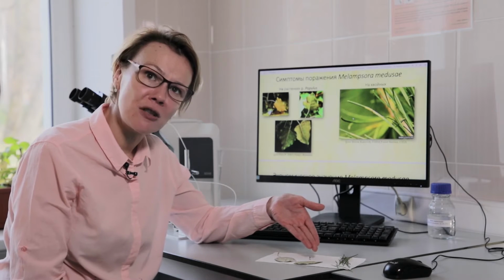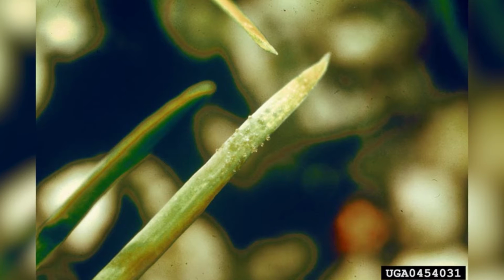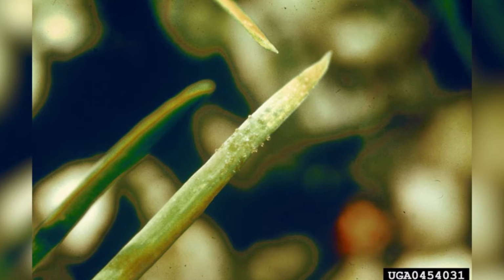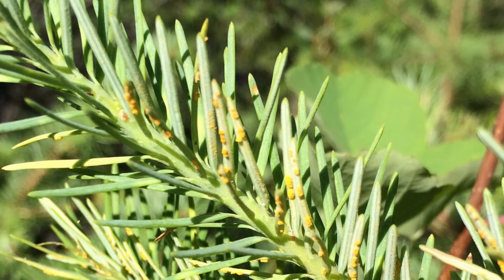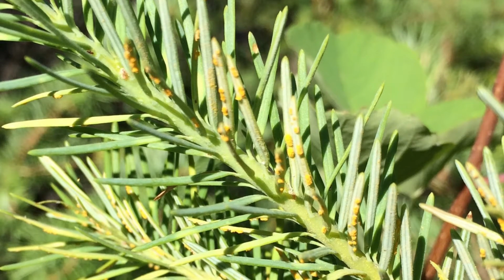On conifers, the pathogen shows signs of infection on the upper side of the needle in the form of light green, yellowish spots. And on the lower side, the aecial stage begins to form as yellowish pads, aeciopustules, from which aeciospores emerge as an exudate, infecting poplar leaves.